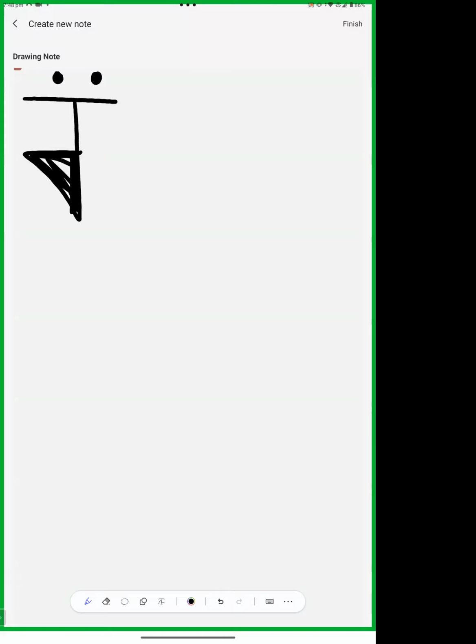Now the letter Dirgha E. It's like this. There are two dots. Okay, it is filled.